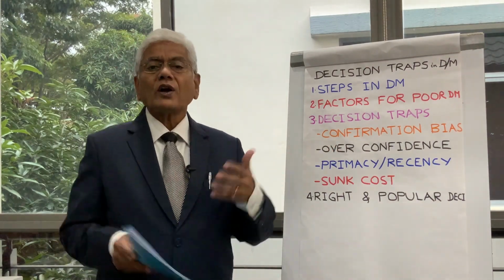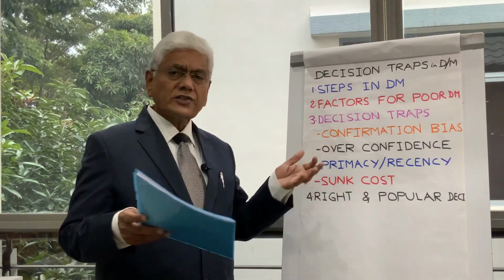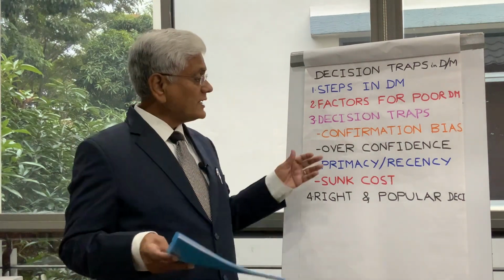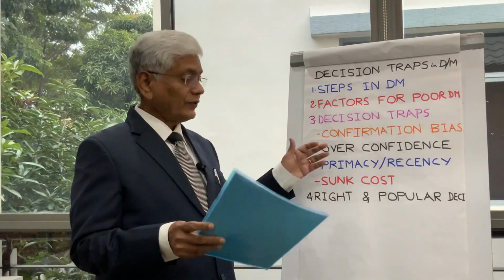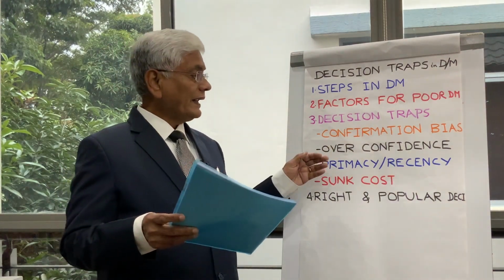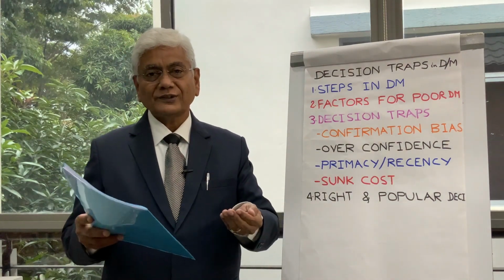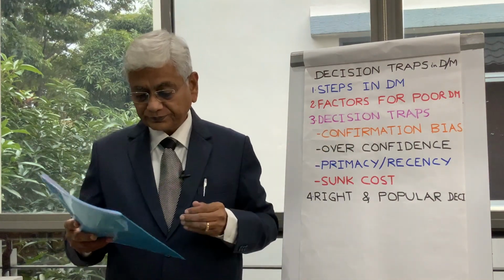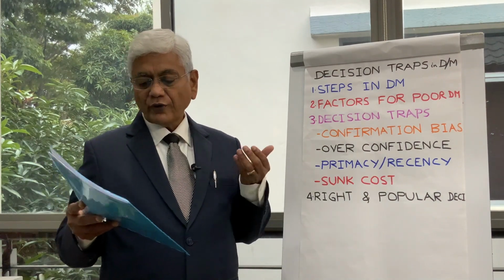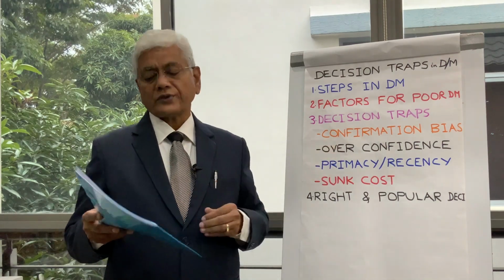Next trap is overconfidence. This overconfidence is called calibration. Give or seek feedback is the first thing you can do to protect yourself from overconfidence. Second is ask people to give intervals of the confidence levels. Next step you can take is think of ways you could be wrong so that your overconfidence can be reduced. Lastly, seek others' opinions even if you are an authority on the subject so that your overconfidence can be reduced.